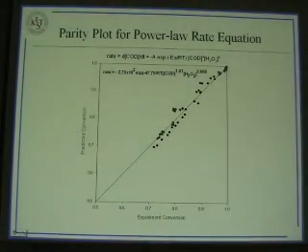Then we can write this equation. And then we make the parity plot from the kinetic condition and the experimental condition. We can see here all of the conditions and results fall along the diagonal of this plot. So we can say that our result is valid.